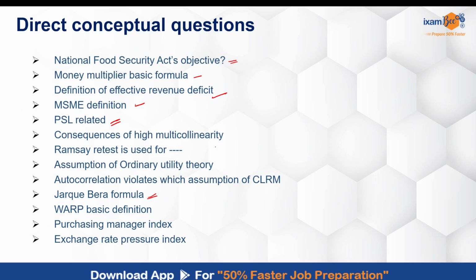The consequence of high multicollinearity, so econometrics question, but as you can see, it was not numerical based. Simple direct question. Ramsey RESET test is used for what? What is the assumption for the ordinary utility theory? Autocorrelation, which violates which assumption of CLRM? WAP basic definition again, and purchasing manager index and exchange rate pressure index.